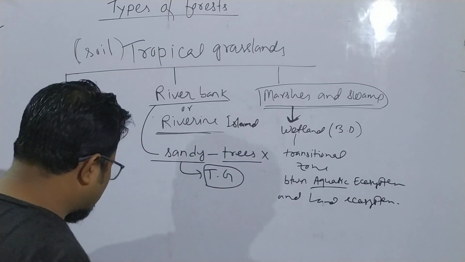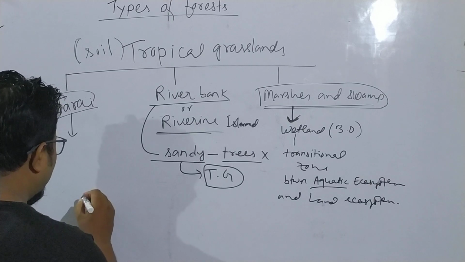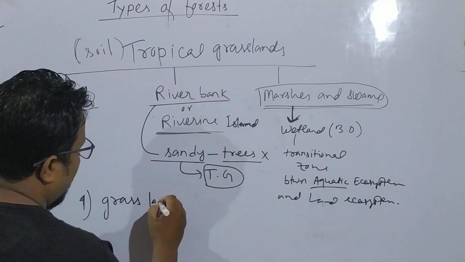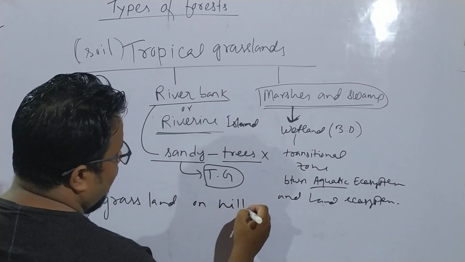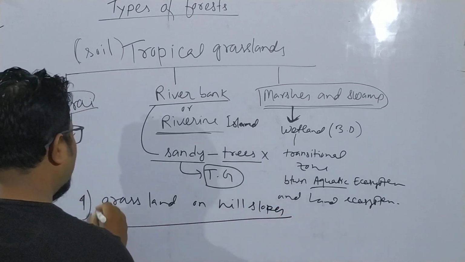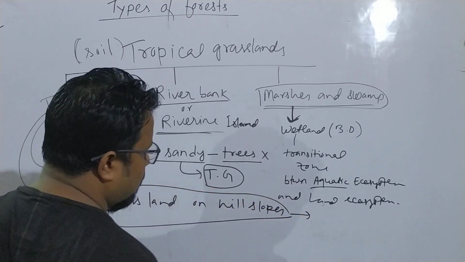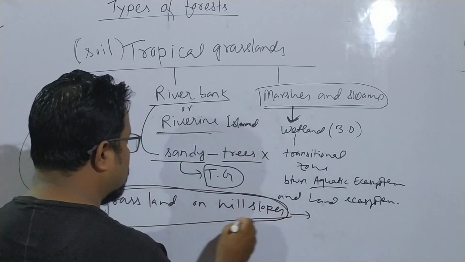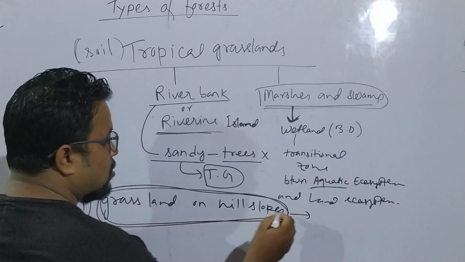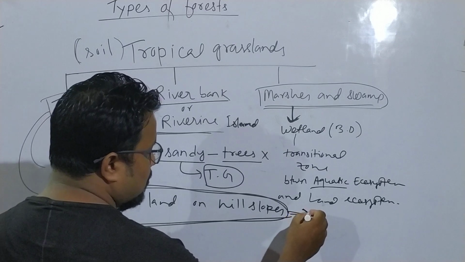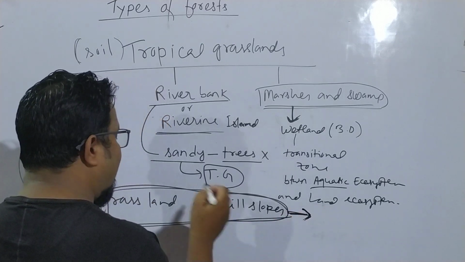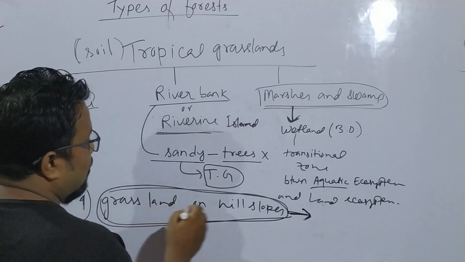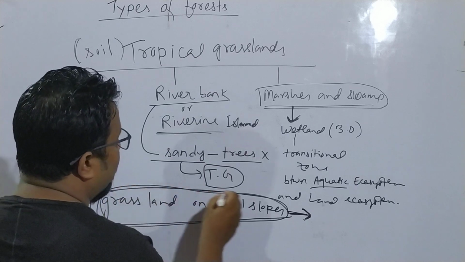One more grassland is found: grasslands on hill slopes. Grassland on hill slopes is found mostly in Karbi Anglong district and in NC Hills. Why? Because of the jhum cultivation, the soil is almost useless, and this condition of the soil is favorable for grasslands. So grassland on hill slopes is also found in Karbi Anglong and NC Hills.